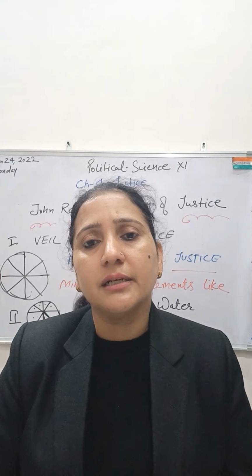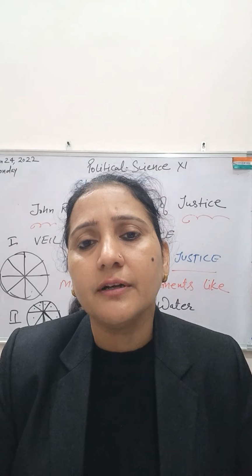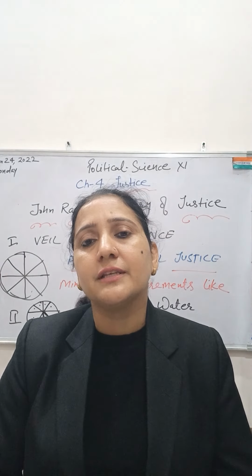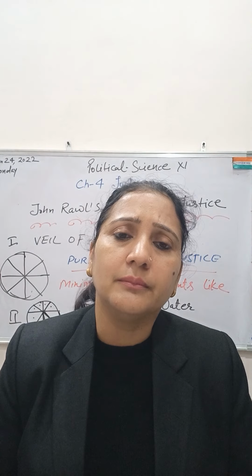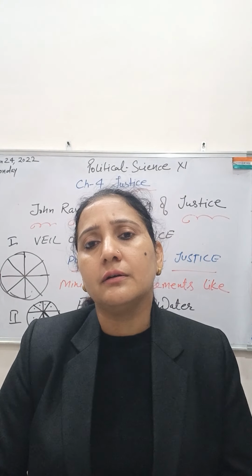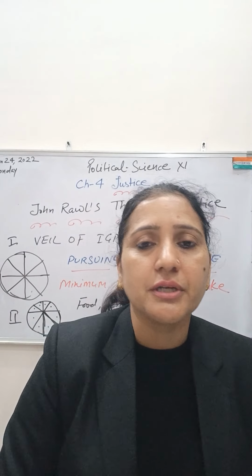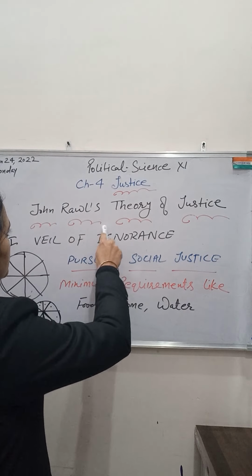We have to consider the worst case: what can be the worst position for us. In that worst position we will also have the same rules and regulations, so that we will be in a less worse situation. So this is the just distribution of John Rawls's theory.